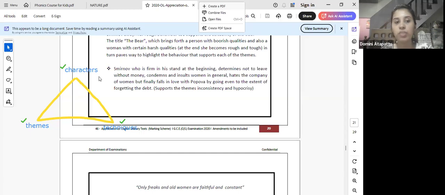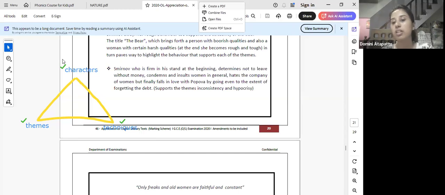Characters, now this is the thing. When it comes to the character, certain characteristics of the character are brought out through the techniques. And what does the character do in the end of the day? It's trying to direct us to the particular message that the writer is trying to give us. This particular message conveyed is called the themes, right? Themes are shown through techniques, and techniques show the characters. These are always interconnected. So when you're looking at a text, make sure you look at these three things.